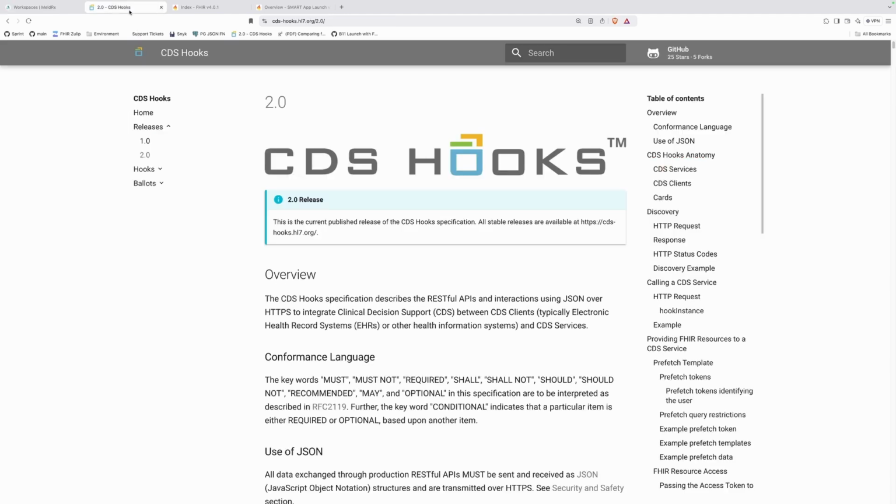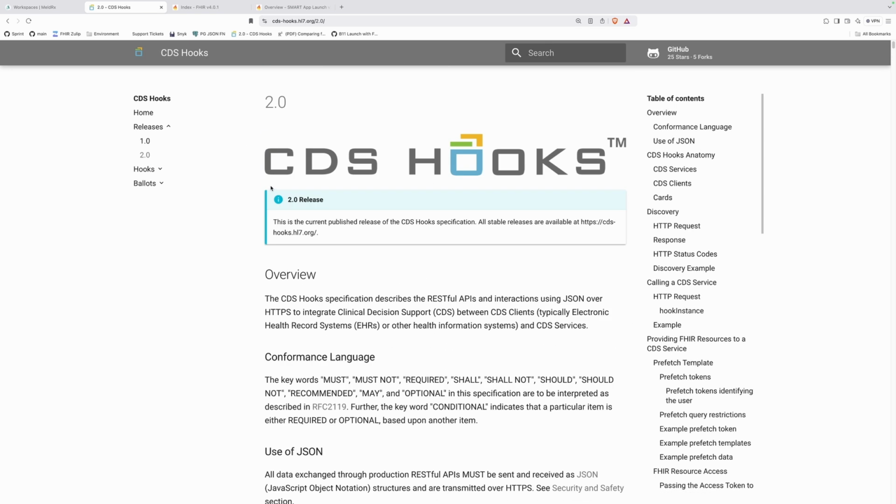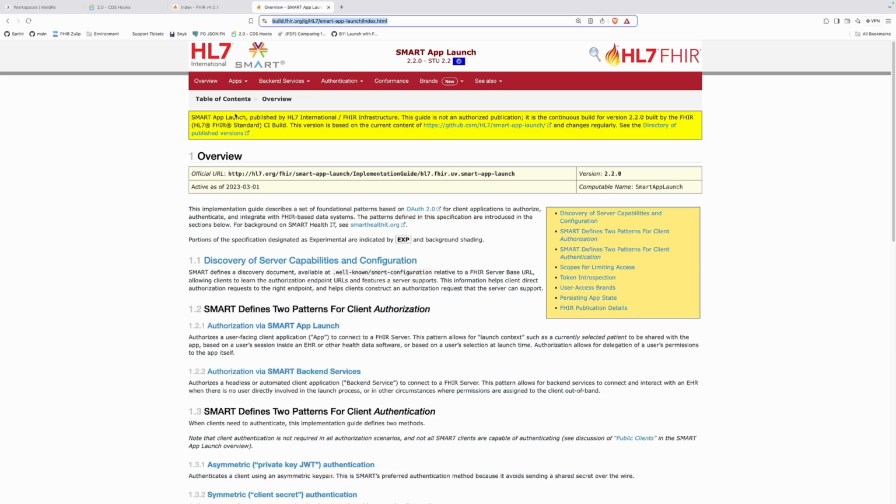All right. So another thing that you want to have handy is the CDS hook specification. It's on the shorter side. We're not going to be reading all of it. I'm just going to be referring to it in order to say why things are the way they are. The same I'm going to be doing with the FHIR specification. We're going to be working with FHIR, so you want the FHIR specification open, and the smart app launch. Again, I'm just going to be referring to this to say this is the way things are, and if everybody does the same things in the development world, we are going to be happy.